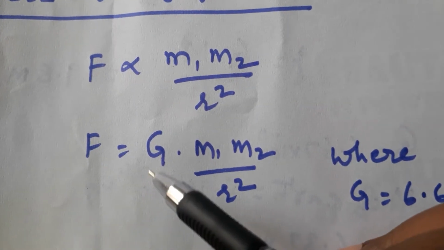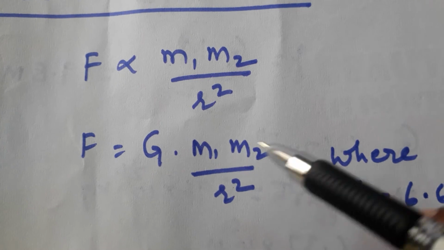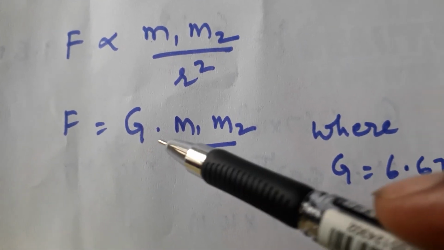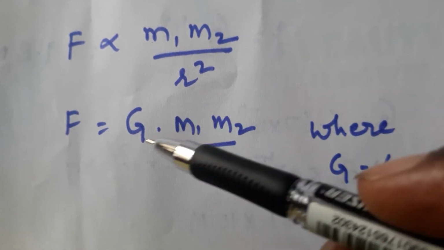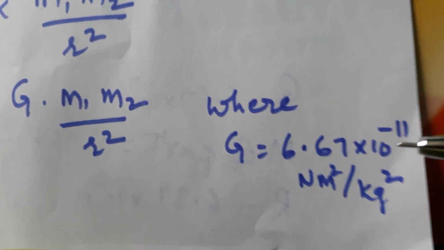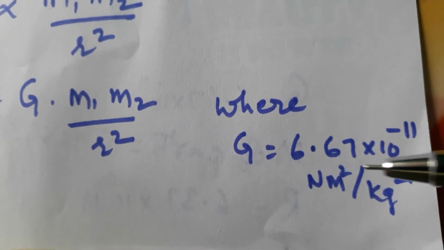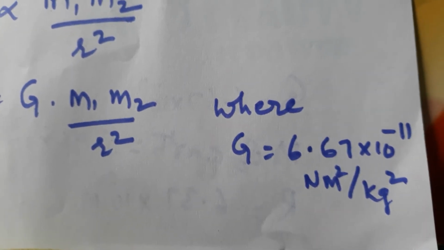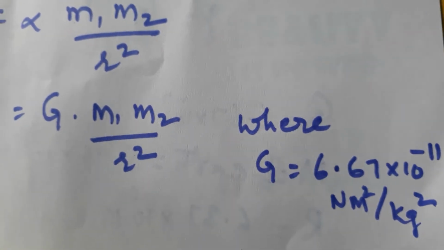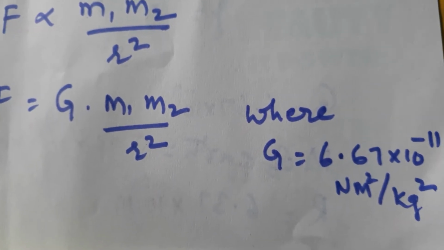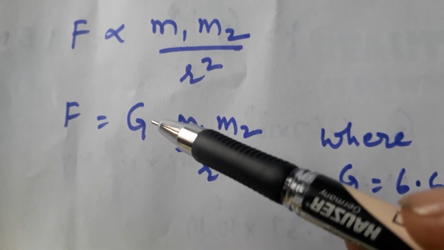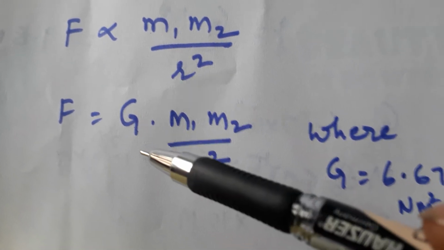Now F is equal to G into m1 m2 by r square. Here capital G is the proportionality constant, you know that. Scientists found capital G as 6.67 into 10 power minus 11 Newton meter square per kg square. The value of capital G is 6.67 into 10 power minus 11 Newton meter square per kg square.